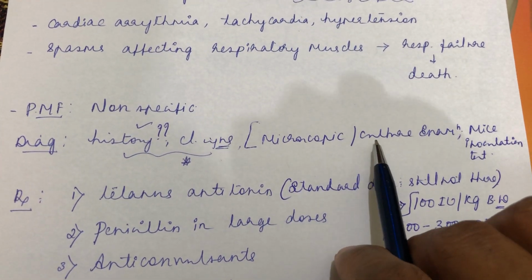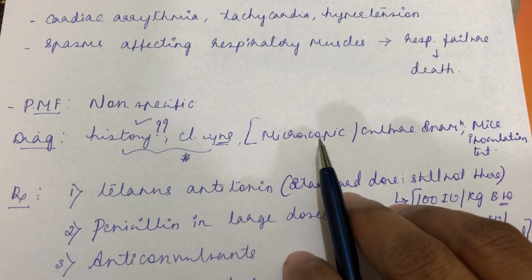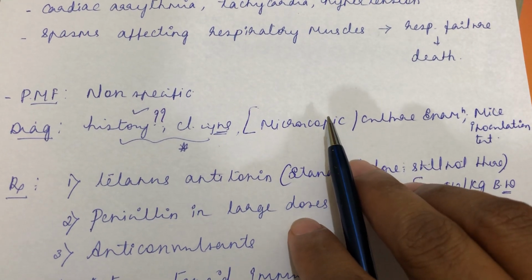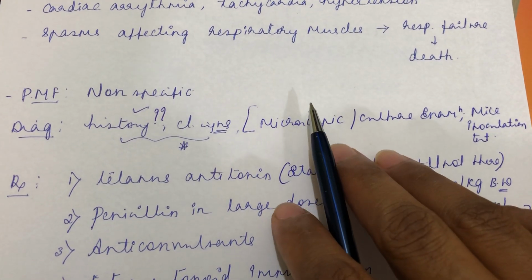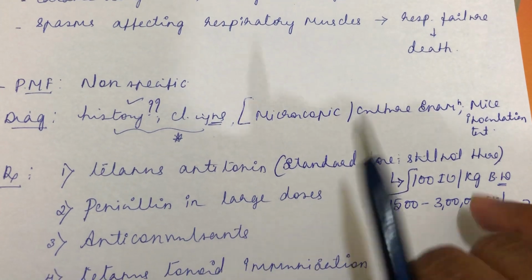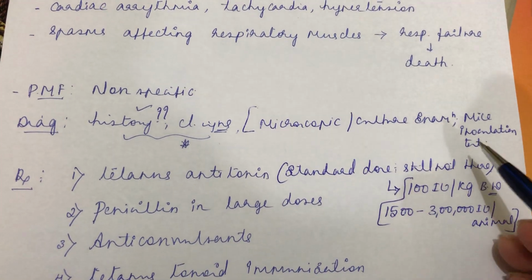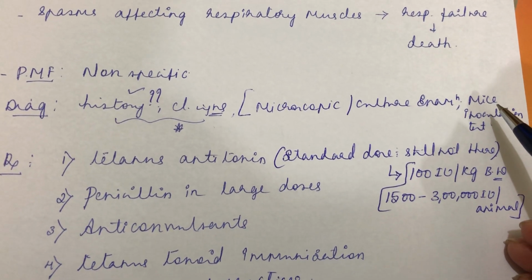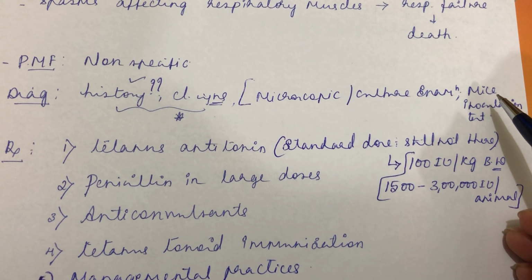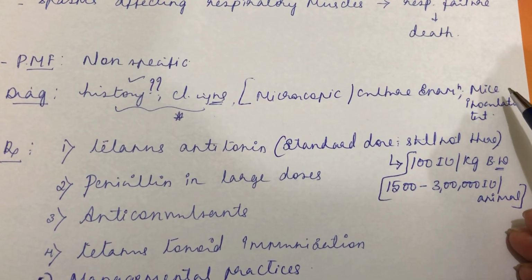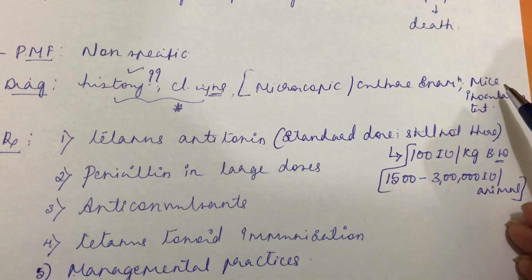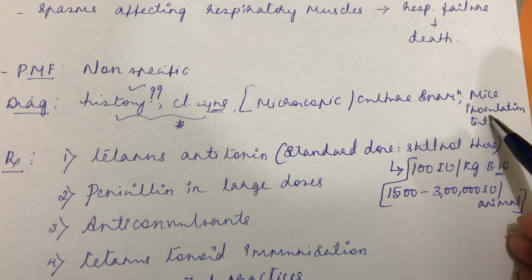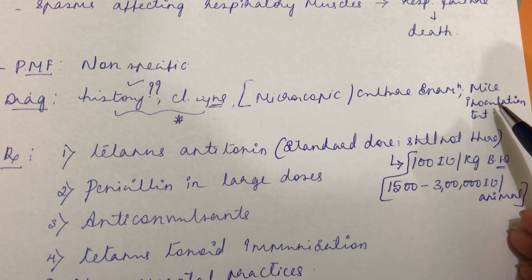Then microscopic and culture examination. From the wounded area, you can collect the sample from the necrotic wound. Then microscopically you can examine it, and you will find terminal spore forming bacilli. The classical diagnostic test is the mice inoculation test, similar to botulism. You inject the collected samples into mice. Within a few days, or within 24 hours, the mice will die or will show the classical signs of tetanus. So the mice inoculation test also serves as the gold standard test in case of tetanus.